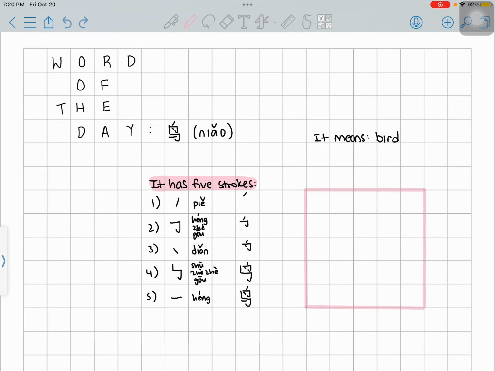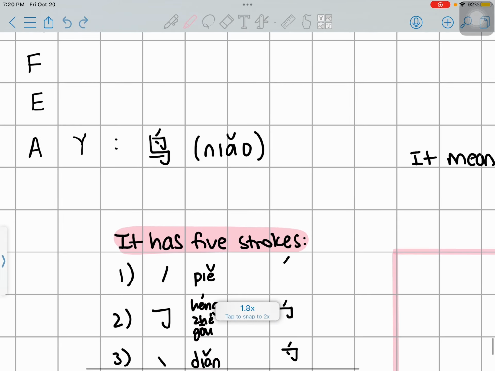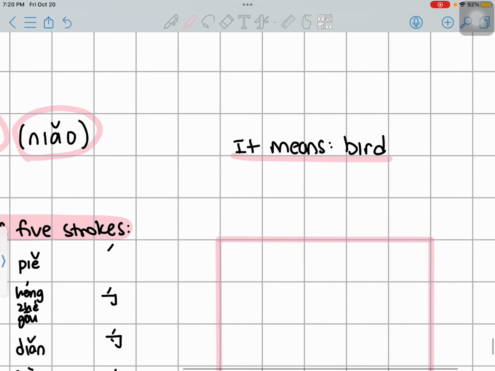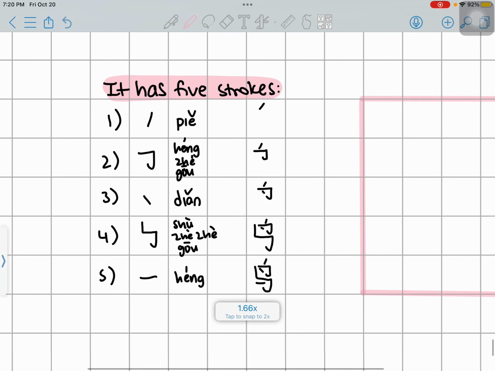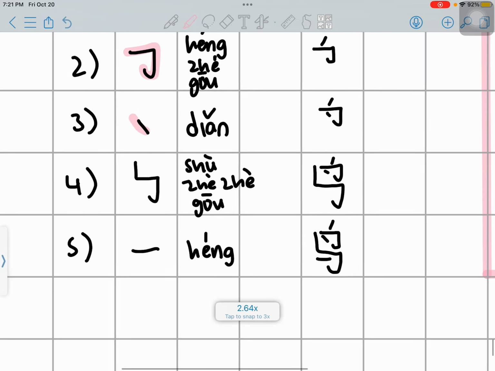Today's word of the day is 鸟. This is the character for 鸟, and this is the pinyin for 鸟. It means bird. It has a total of 5 strokes. The first one is 撇, the second one is 横折钩, third one is 点, fourth one is 竖折折钩, and I'll draw it out to you what each word means in here.